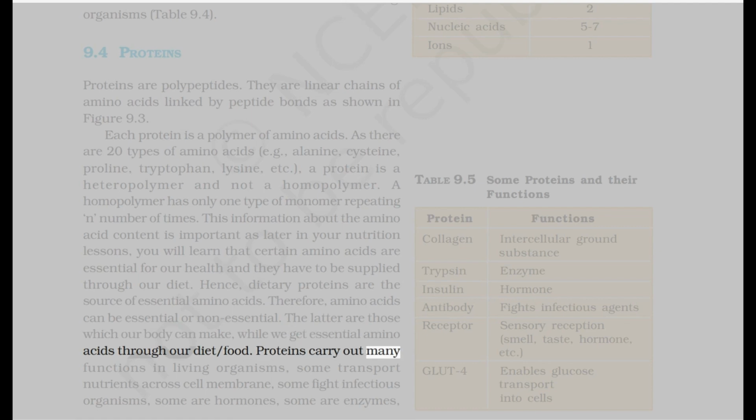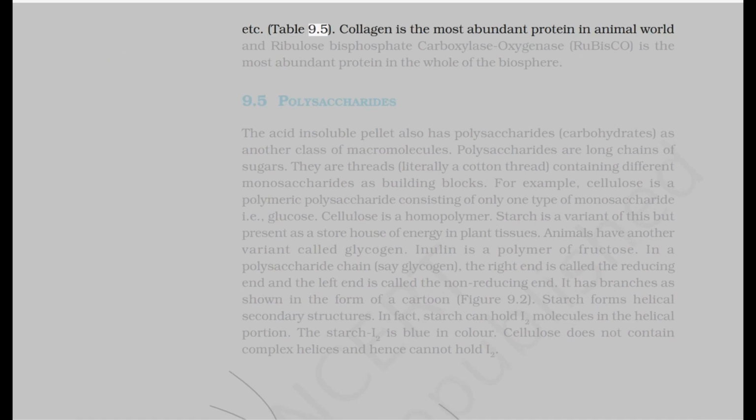Proteins carry out many functions in living organisms. Some transport nutrients across the cell membrane, some fight infectious organisms, some are hormones, some are enzymes, etc. Table 9.5. Collagen is the most abundant protein in the animal world, and ribulose bisphosphate carboxylase oxygenase, Rubisco, is the most abundant protein in the whole of the biosphere.